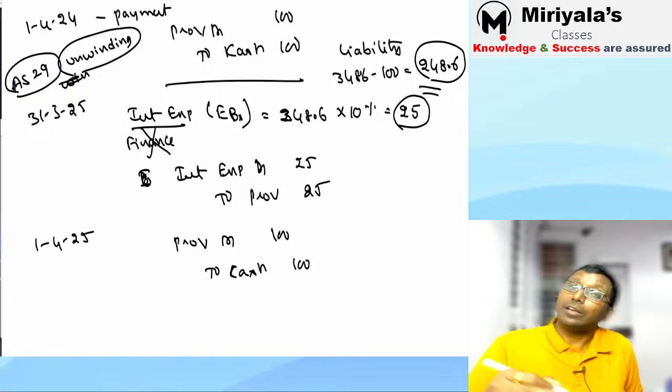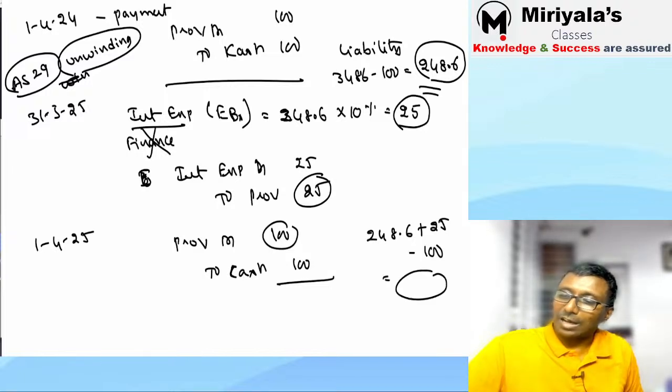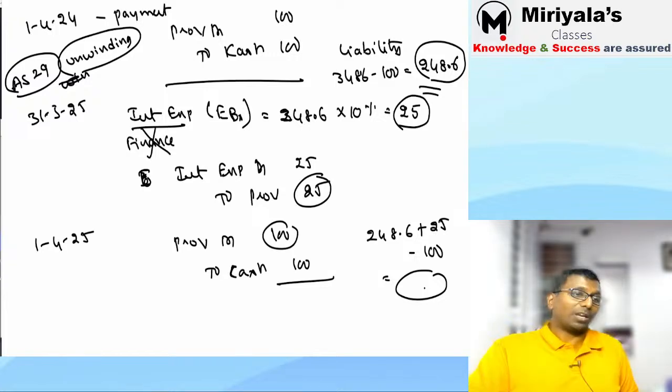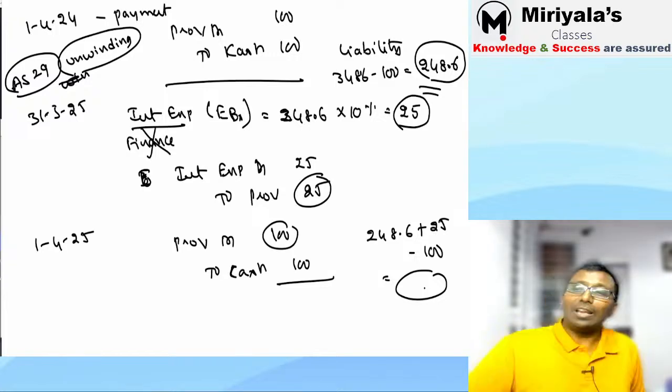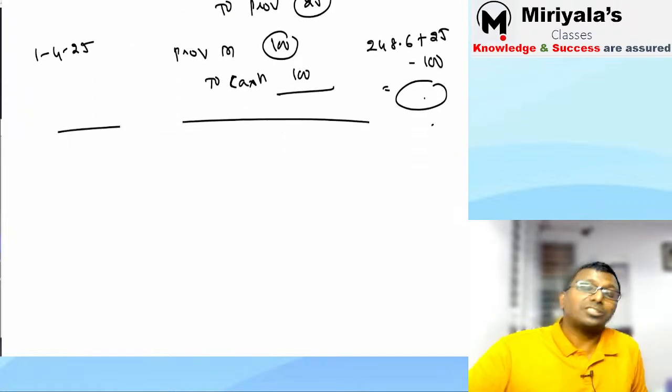Next, 31st March 2026. On the remaining amount, how much is remaining? Tell me. 248.6 plus 25, because you added to the provision and you reduced it by 100. Some number will be left over. On that again you are supposed to calculate 10 percent. Hope you are following me. That's all. This is about your termination benefits.